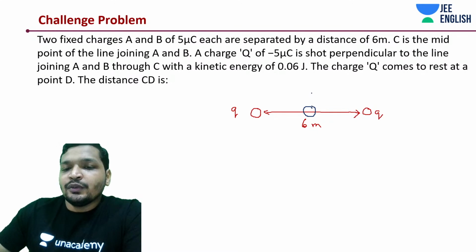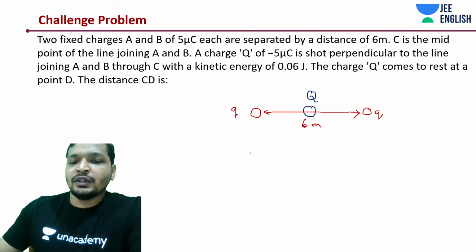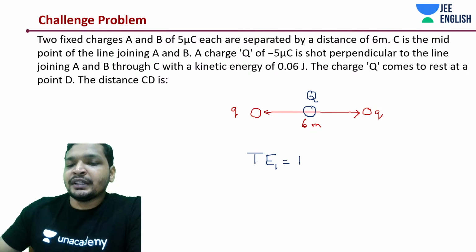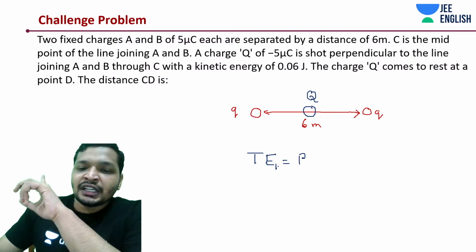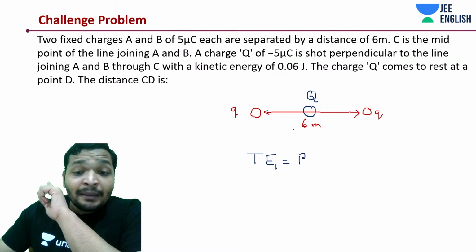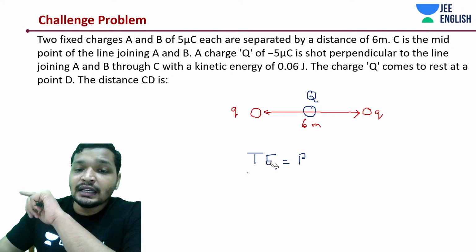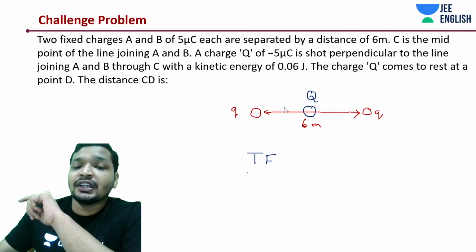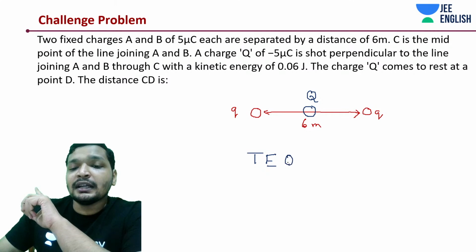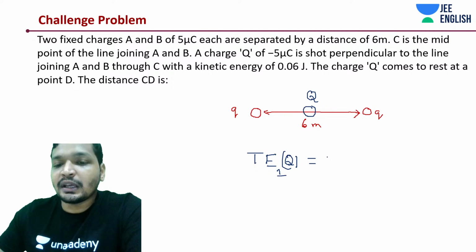And there is a capital Q over here. This is position 1. Two things exist in position 1. What is total energy? I'm going to call total energy in position 1 as TE1. It has a potential energy. I'm just talking about Q. Let me repeat this again, guys. We are just dealing with Q. Why? The only charge perturbed in the system is Q. Total energy of Q is what I'm concerned about.